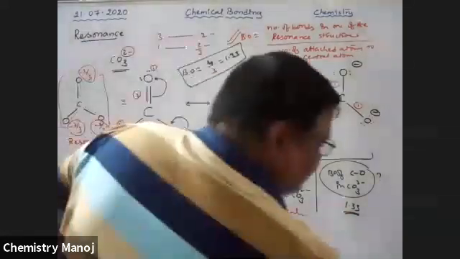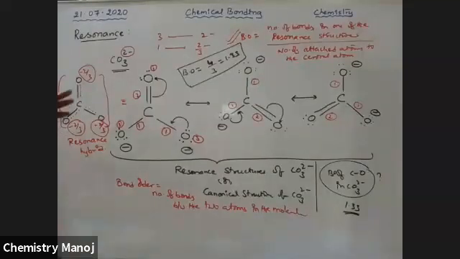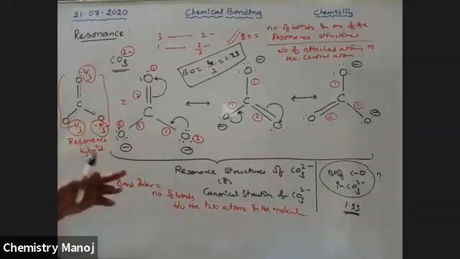Next. Some of the students ask, sir, how to distribute this charge? I will explain that.